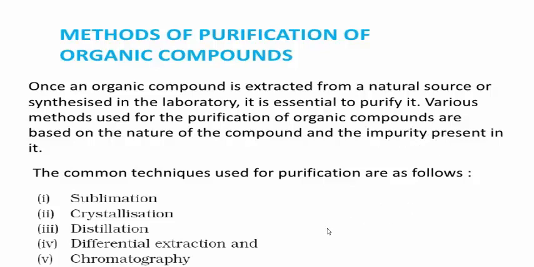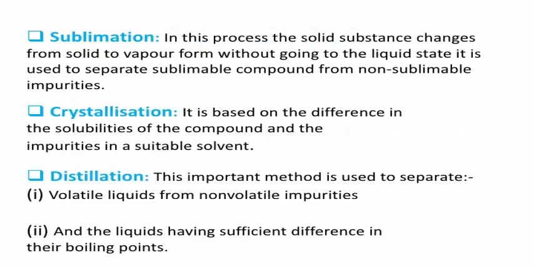Those are sublimation, crystallization, distillation, solvent extraction or differential extraction, and chromatography techniques. In that, my first point is the sublimation process. Usually in this type of process, the solid substance directly changes from solid to vapor state without going to the liquid state. It is used to separate the sublimable compound from non-sublimable impurities. Remember, students, in the sublimation process, there is a direct conversion of solid form to vapor form.